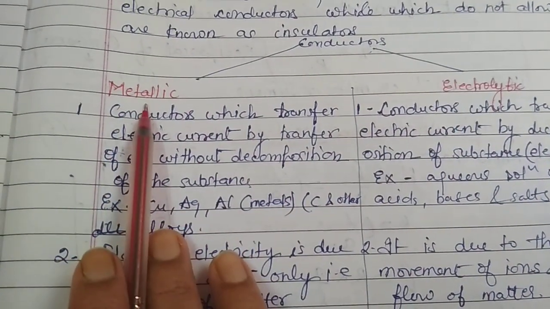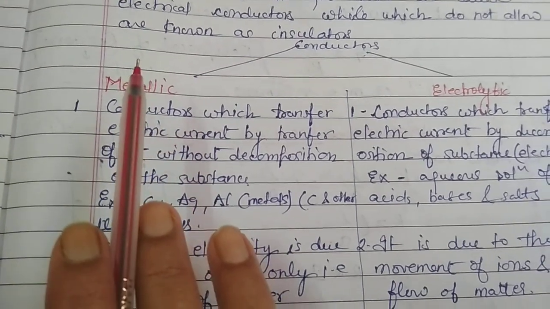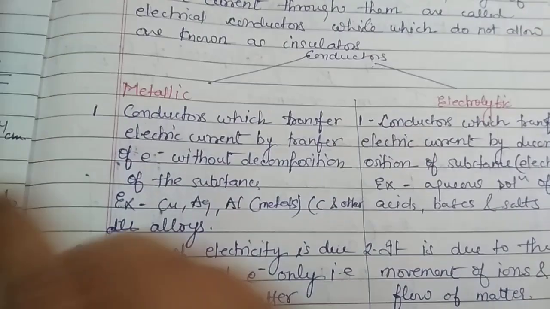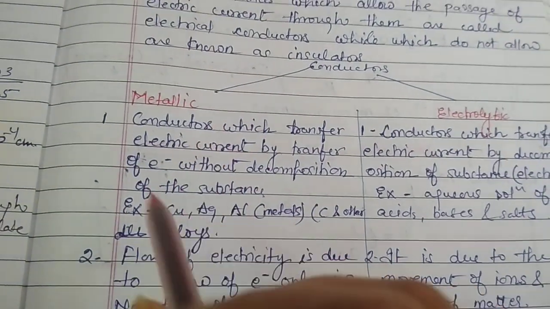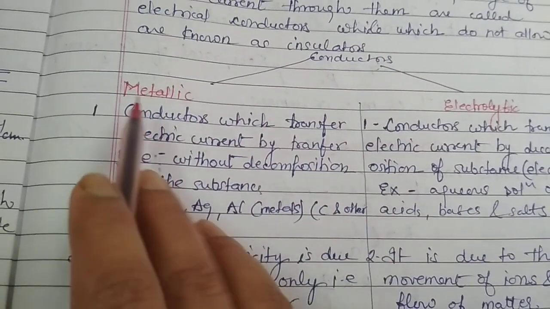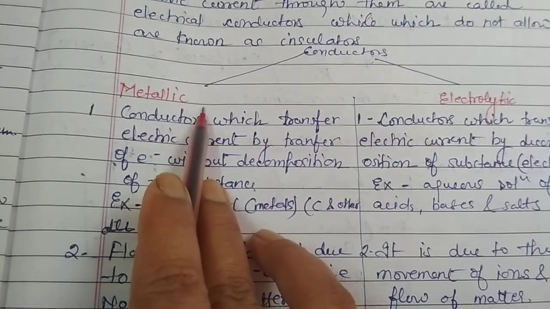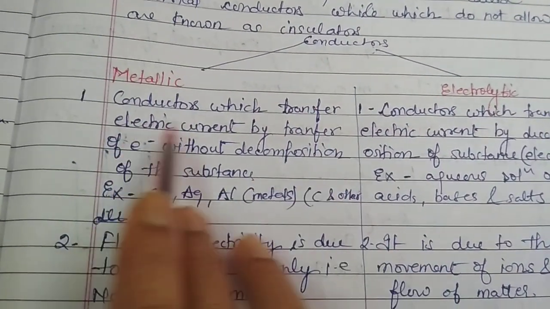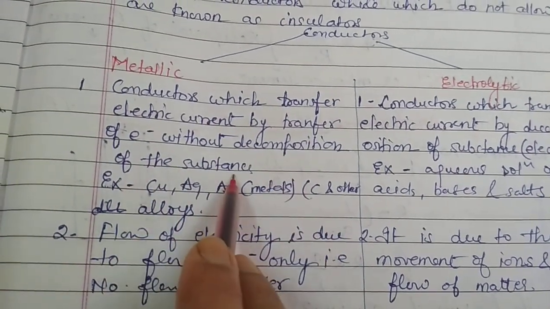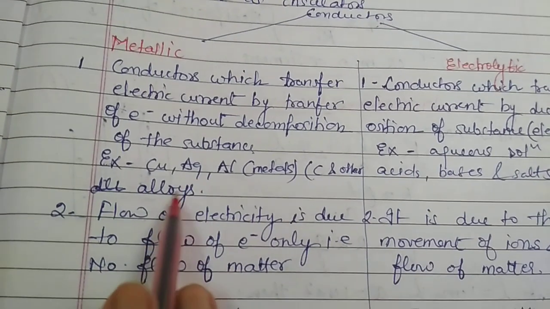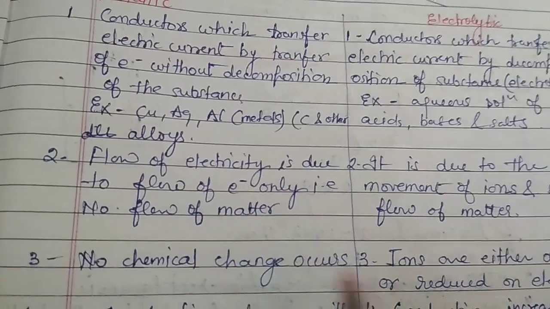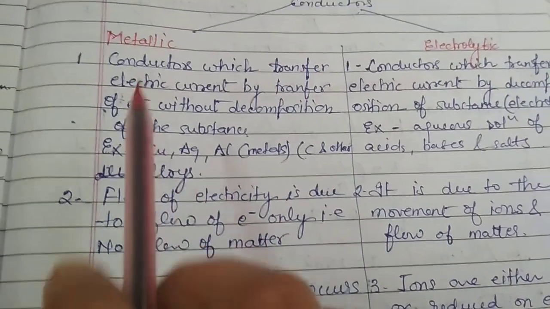What are metallic conductors? Conductors which transfer the electric current by the flow of electrons without any decomposition of the substance are known as metallic conductors. For example, metals such as copper, silver, aluminium, and non-metals such as carbon, and other alloys are examples of metallic conductors.